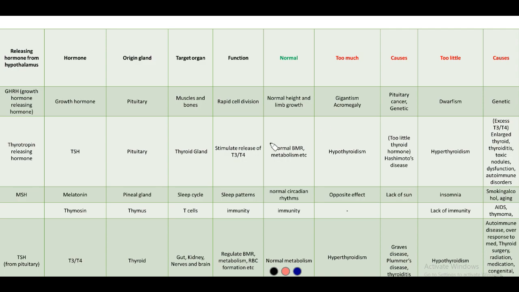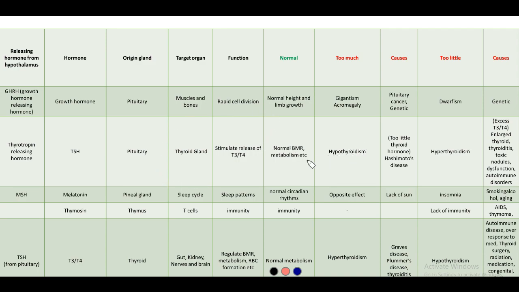Now, how does too much TSH indicate hypothyroidism? See, if there is less T3 and T4 in hypothyroidism, there is not enough T3 and T4 circulating in our system. This sends a feedback to the pituitary gland and hypothalamus that the thyroid hormones are very low, and it needs more thyroid hormones for normal functioning. So what does the pituitary do? It releases more TSH to stimulate the thyroid gland so that it can release T3 and T4.